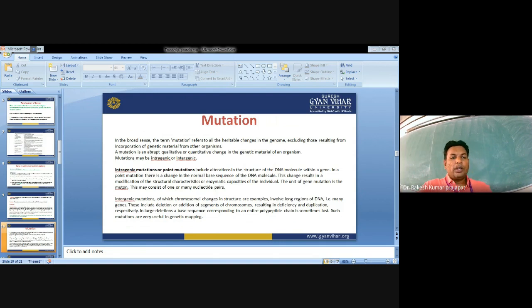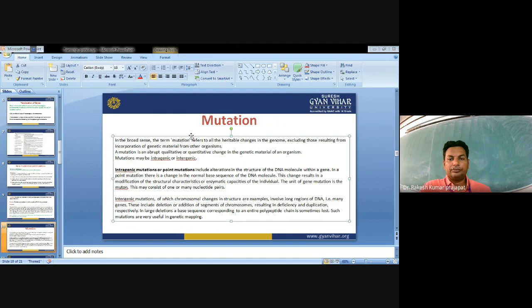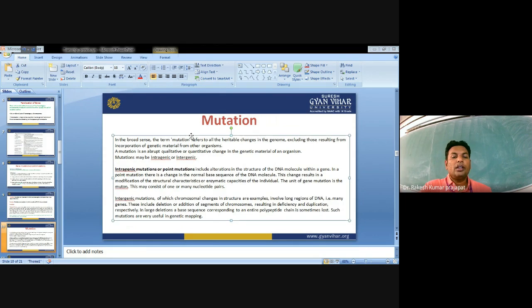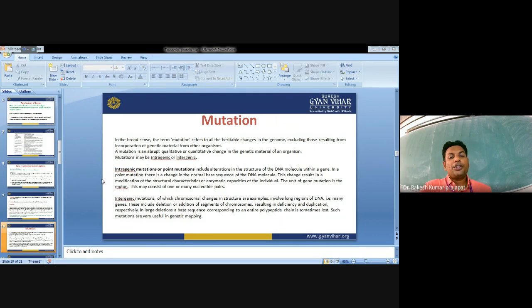So now, what are the different types of mutations? Mutations were first discovered by the scientist Hugo de Vries, who gave the term. Mutation may be intragenic or intergenic.